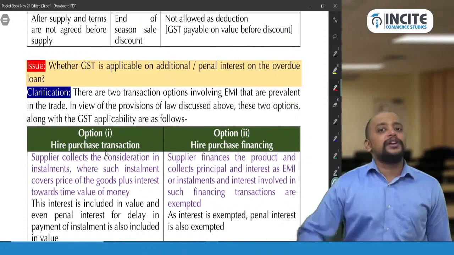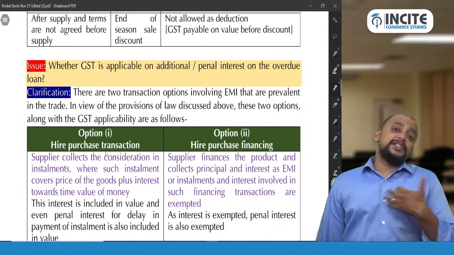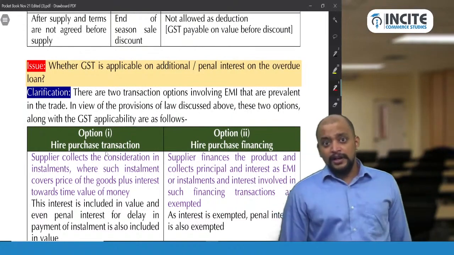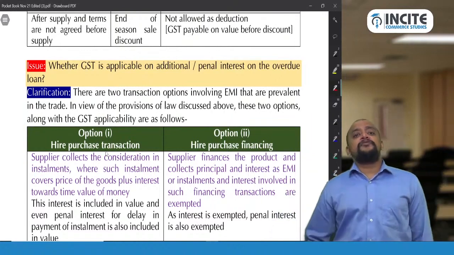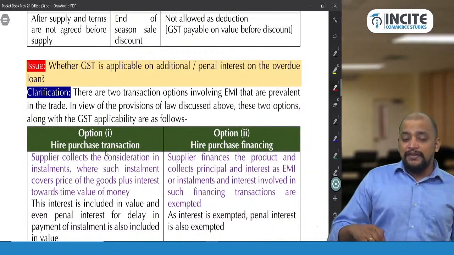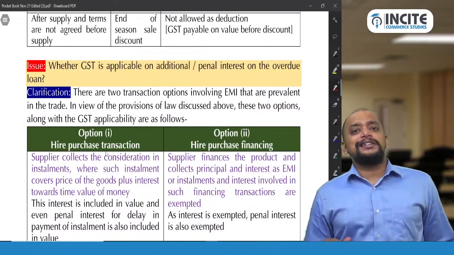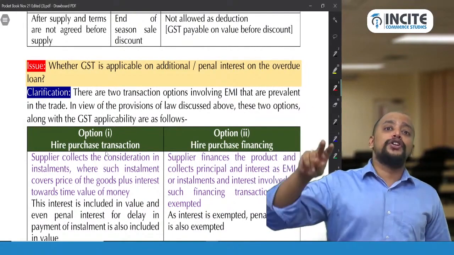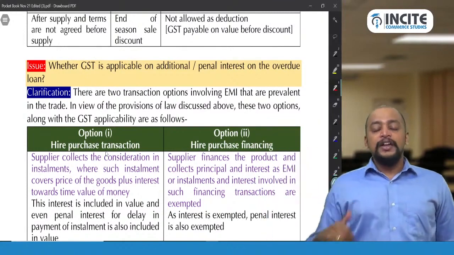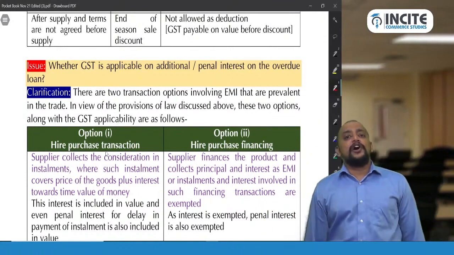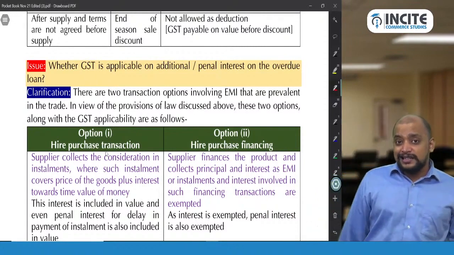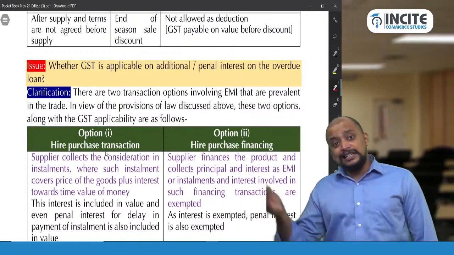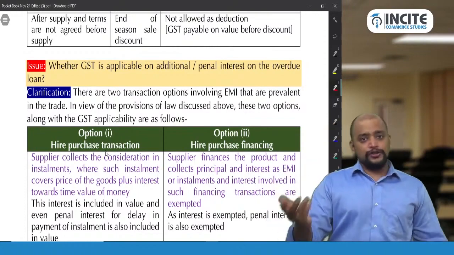So that will be included in the value. But if it is hire purchase financing, interest on loans, advances or deposits will be exempted. Now, if there is non-payment of a particular installment, I will be levying some interest. If it is a hire purchase transaction, as the main interest is taxable, even this interest on overdue loan amount is also taxable. Whereas in case of hire purchase financing, normal loan transactions, as the interest is exempted, so on account of non-payment of EMI, if there is any interest that is levied, that interest is also exempted.